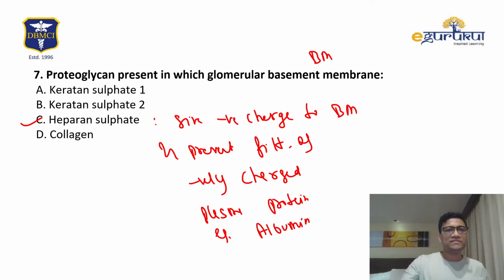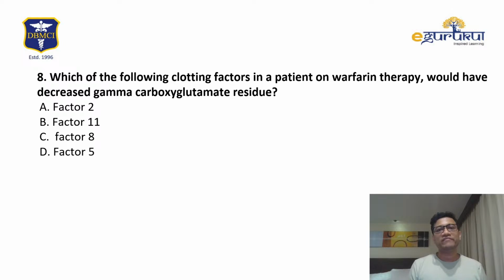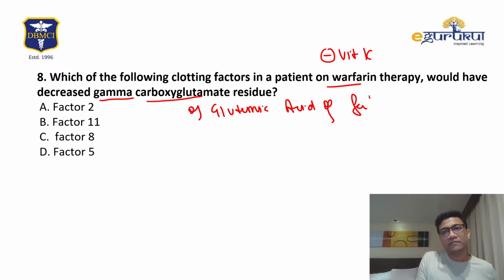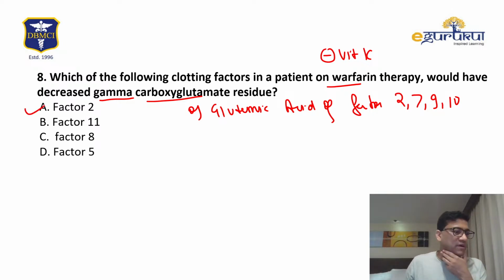Albumin, yes. Which of the following clotting factors is affected in a patient on warfarin? We know warfarin inhibits vitamin K, and vitamin K does gamma carboxylation of glutamate residues of factors 2, 7, 9, 10. This was asked in this year's exam also. It is not shown in the PYQ file, maybe because it was put under biochemistry or pharma. So the answer should be A, factor number 2.